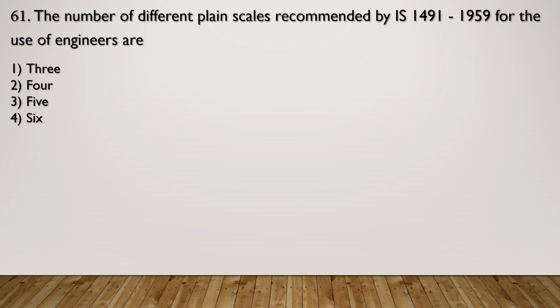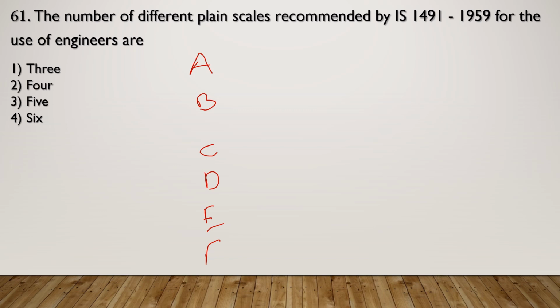Next question. The number of different plane scales recommended by IS 1491-1959 for the use of engineers are. Now the plane scales recommended by IS 1491-1956 are designated as A, B, C, D, E and F. So these are the 6 scales which are recommended.